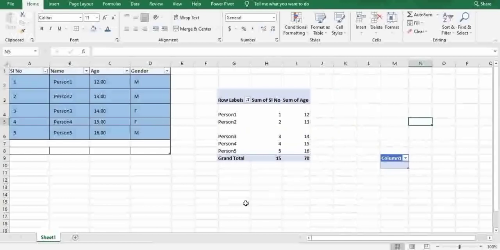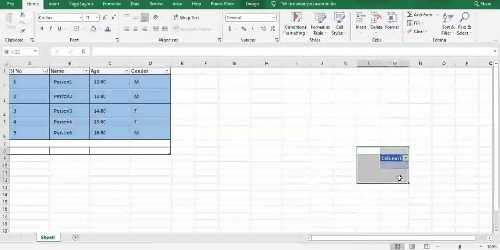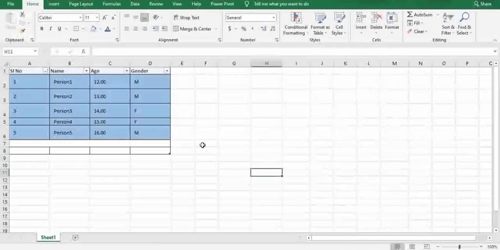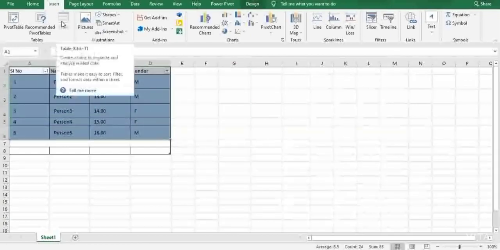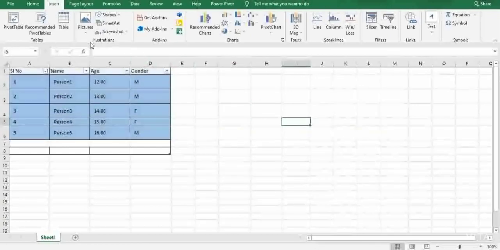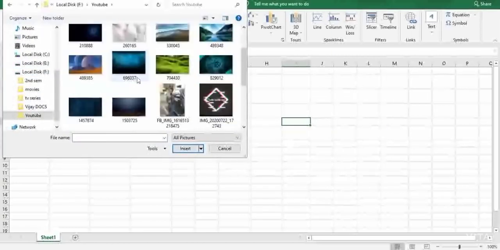For instance, let us remove this pivot table and focus on other parameters. After the pivot table, it shows table. And next comes illustration. In illustration you can see pictures. If you want, you can add a picture from your device. So randomly, I'll be selecting an image here and try to insert it.